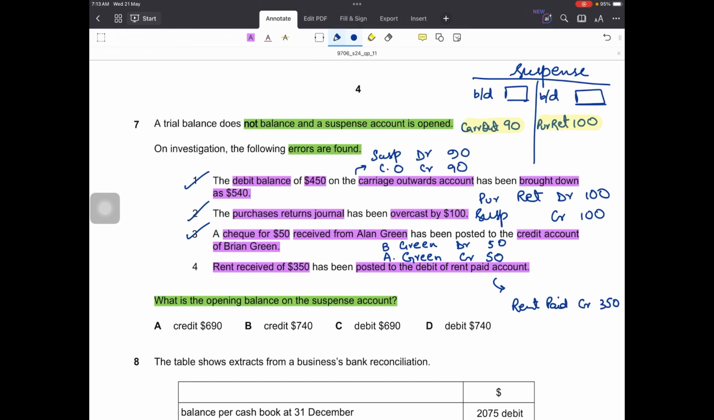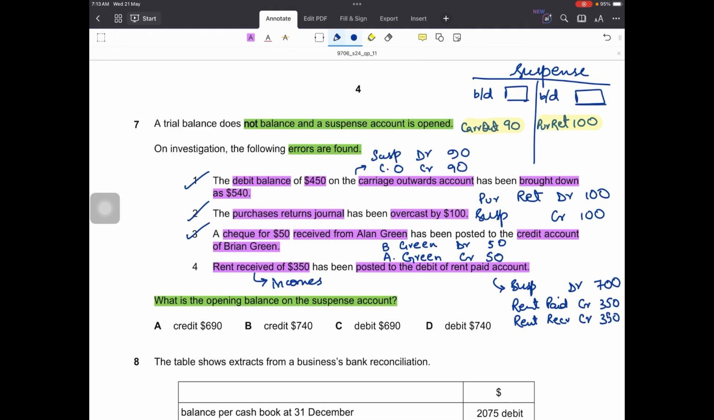And what else should I do? That rent received of 350, right? Don't debit rent received. Rent received is an income. Incomes are always credited whenever they are received. So rent received will also be credited in order to record this income. And what should I debit? Now suspense will be debited to complete the double entry by the total 700.